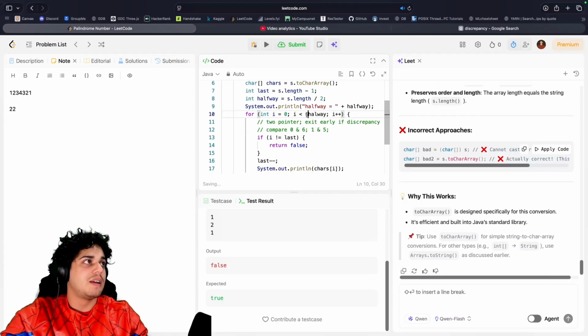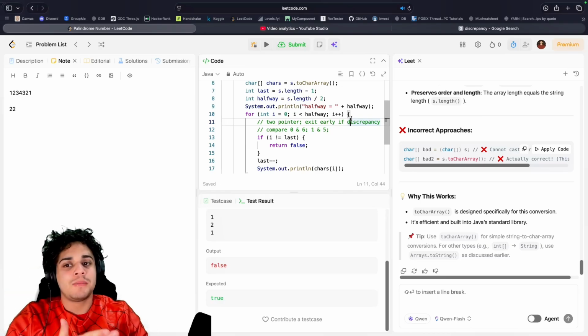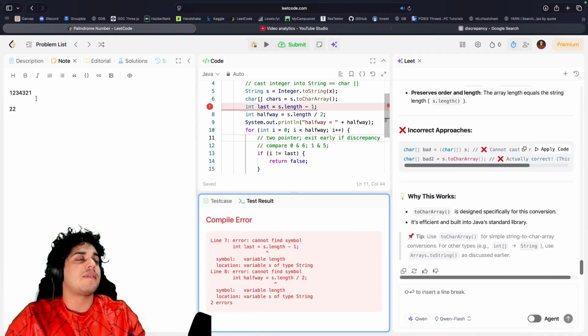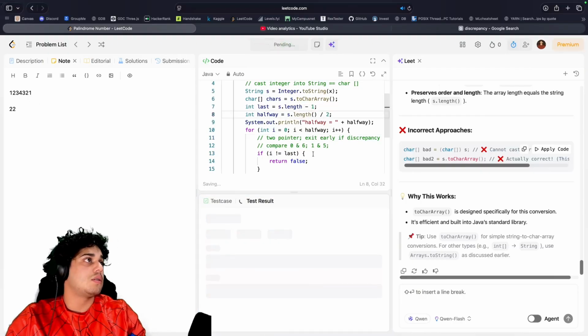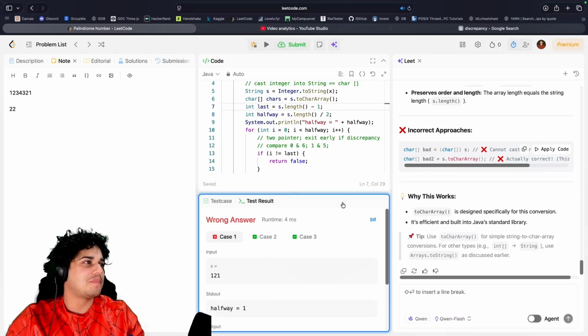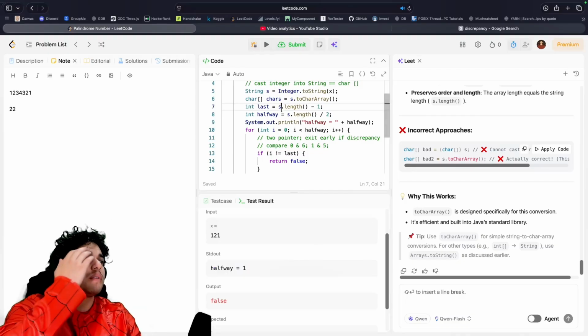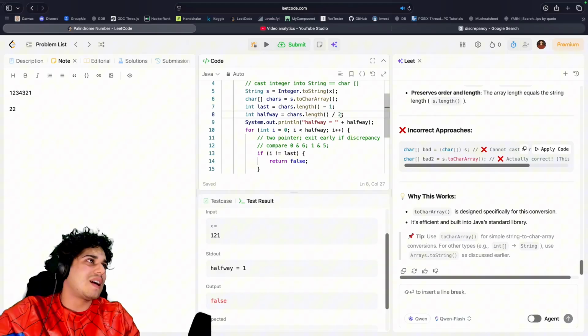See what I mean? Y'all see the vision? Y'all see what I was trying to do now? I'm telling you, bro. Knowledge. So if the length is 7, therefore halfway should be 3. Oh, what did I do? That's right. Length. I don't know why I spaced out right there. Length. There we go. Halfway equal 1. Oh, brother. Oh, come on, brother. The chars array. Yep. These are the kind of mistakes you make.